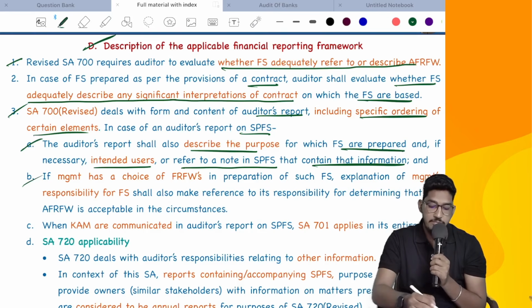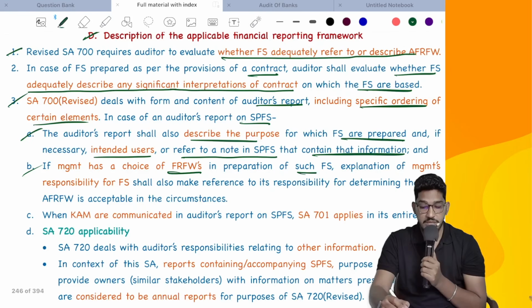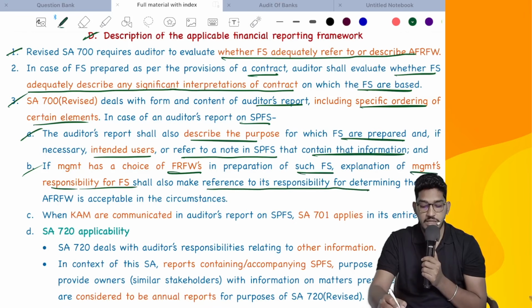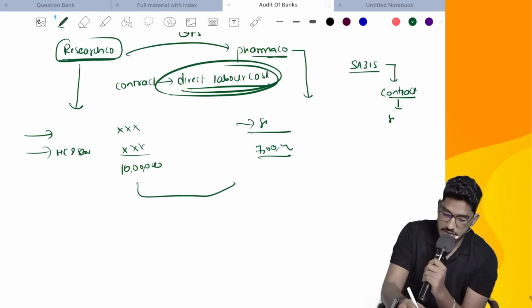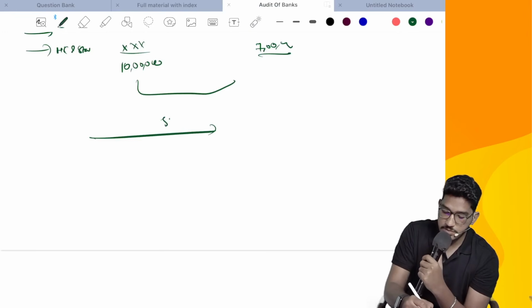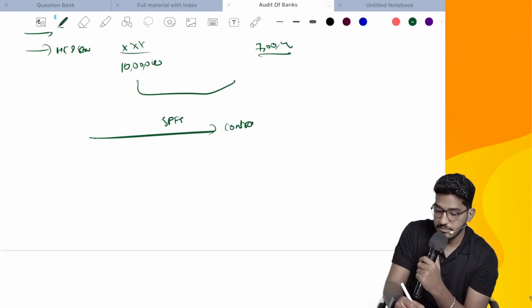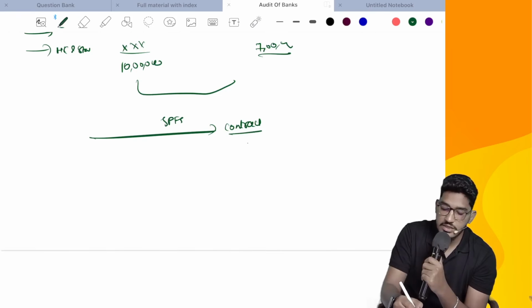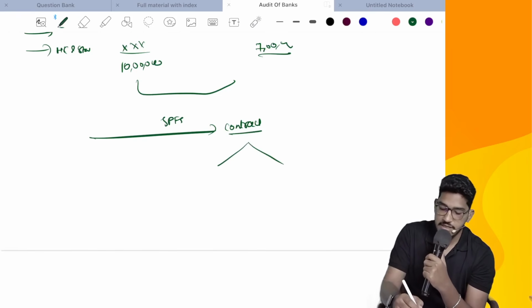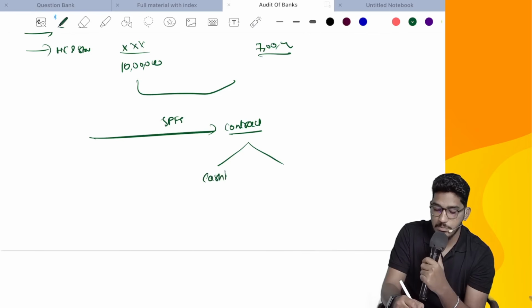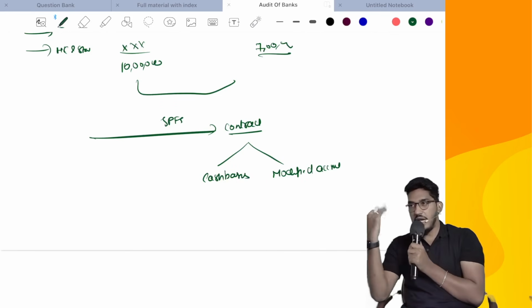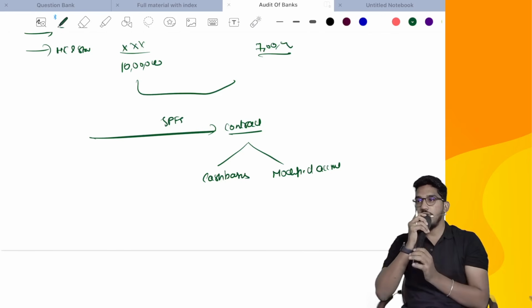Then, if management has a choice of financial reporting frameworks in preparation of such financial statements, the explanation of management responsibility for financial statements shall also make reference to its responsibility. That means, for example, management is required to prepare special purpose financial statements as per some contract. Now in the contract itself, the intended user has given two options to choose. Like for example, he asked you to prepare the financial statements either on complete cash basis or modified accrual basis.